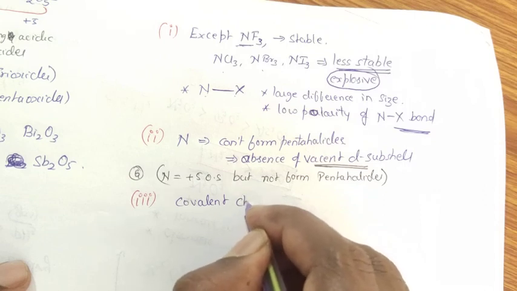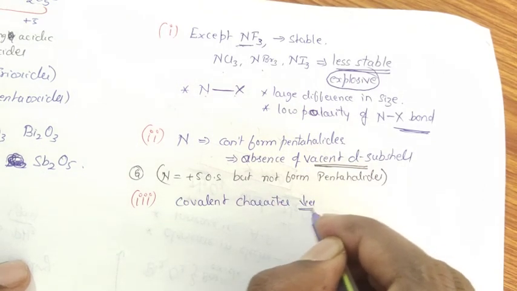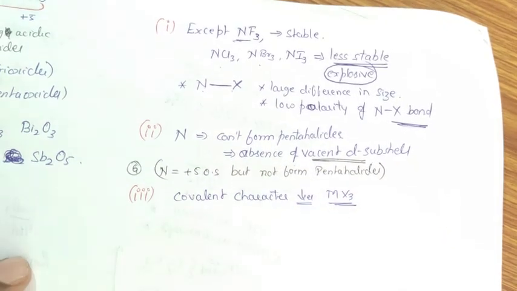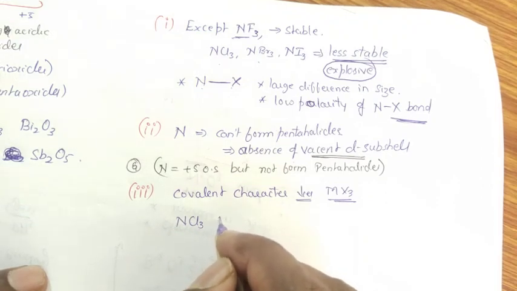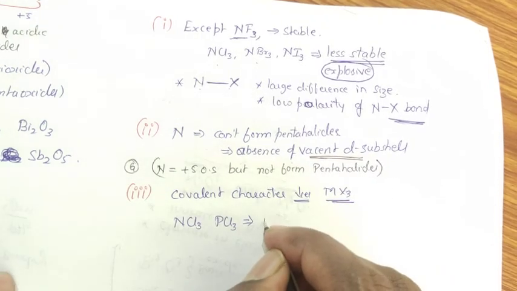And as we move down the group, covalent character of trihalides goes on decreasing. If I take nitrogen trichloride and phosphorus trichloride, they are purely covalent in nature.